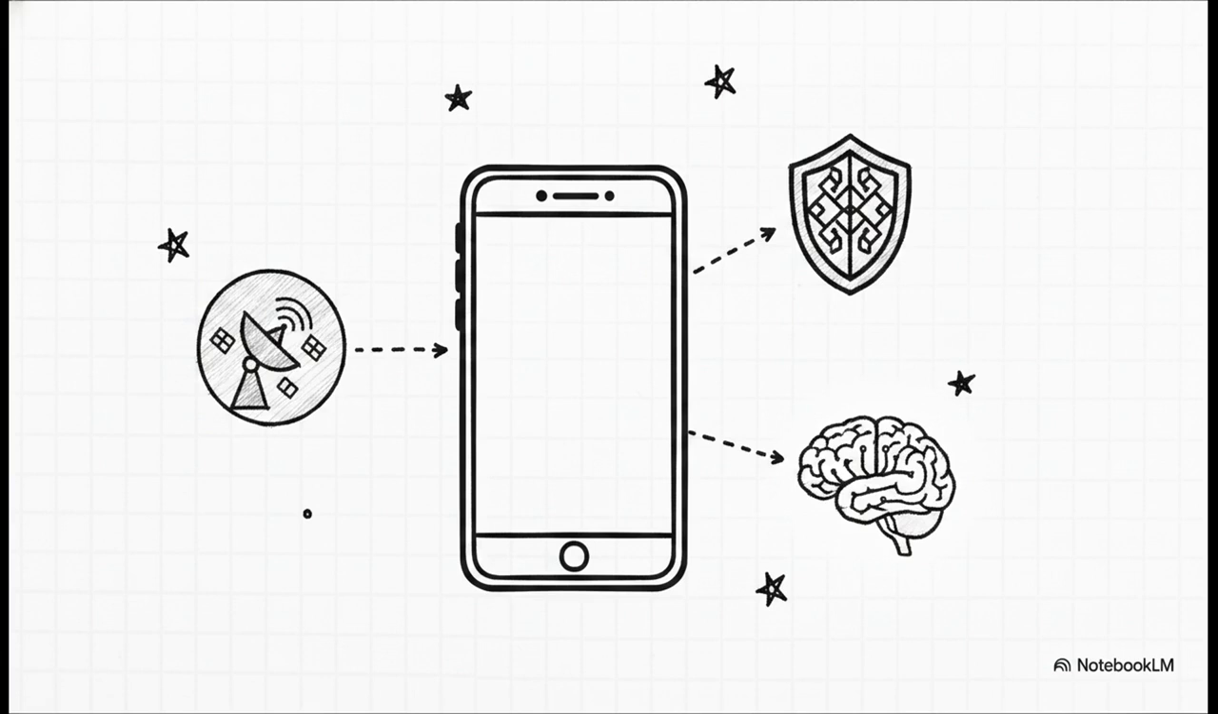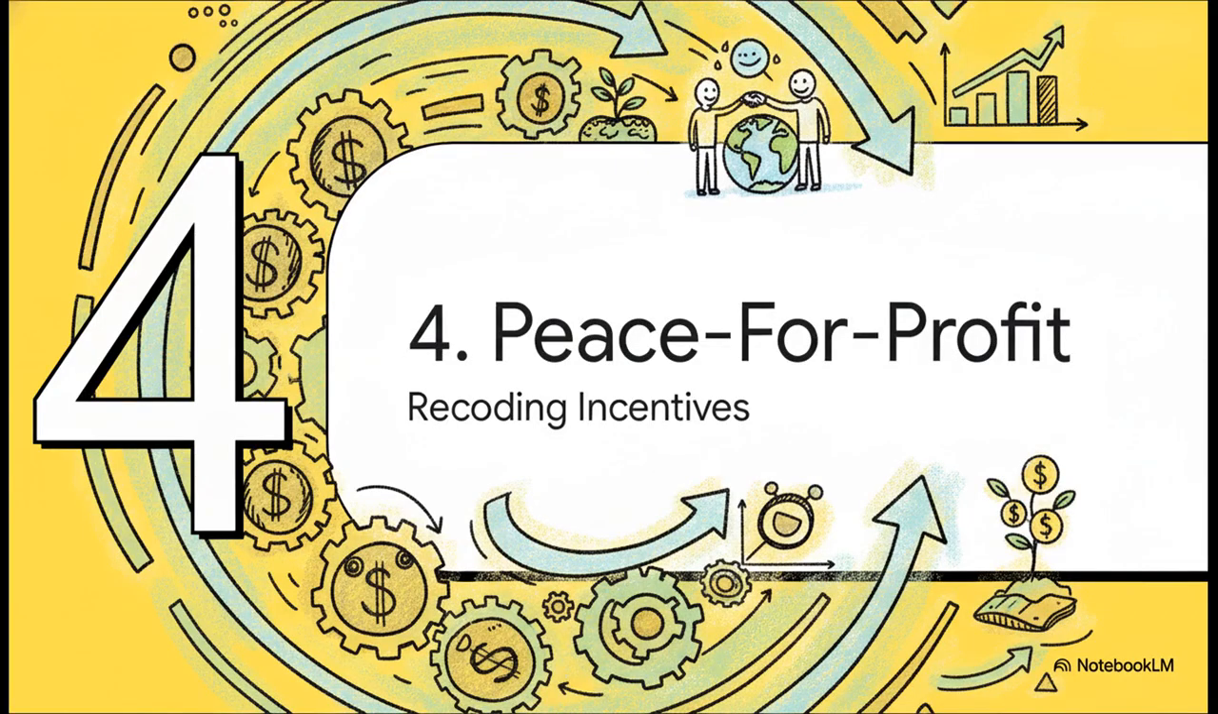This utilizes predictive AI, like XAI and Grok, to efficiently guide resource allocation and optimize growth. Together, these three layers create the total operating stability you need for a brand new economy to actually function. Section 4. The Peace-for-Profit Flywheel, Recoding Human Incentives.